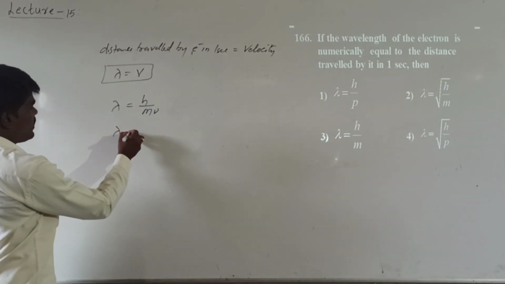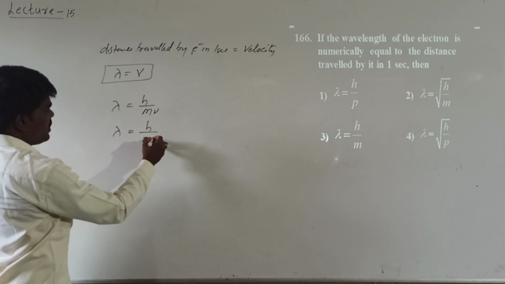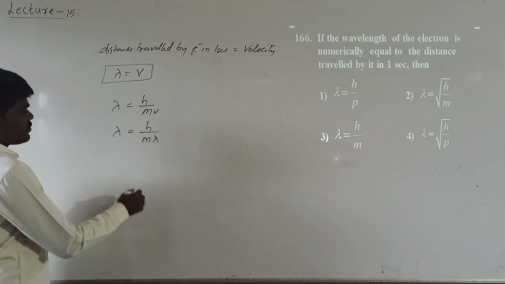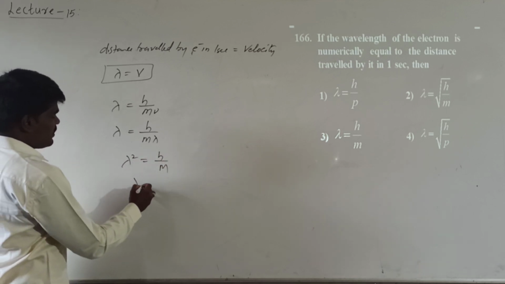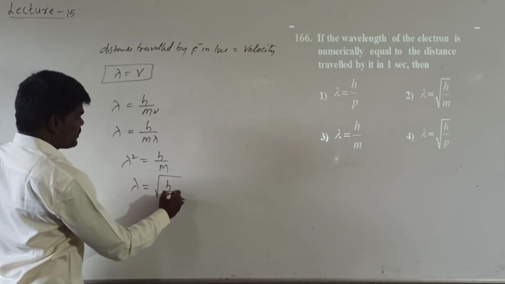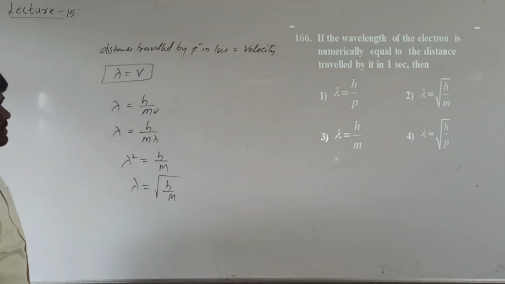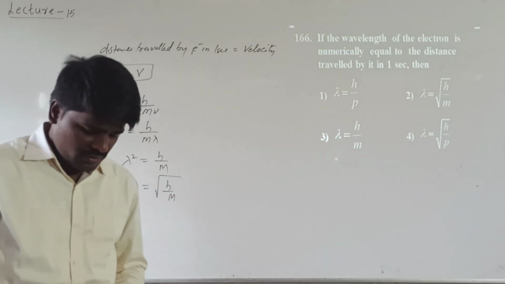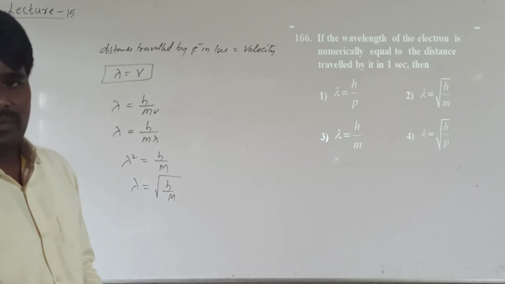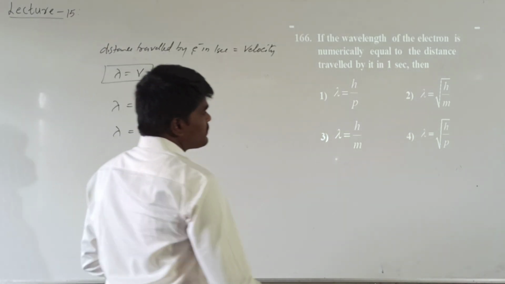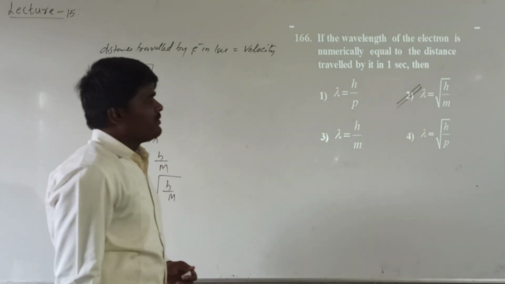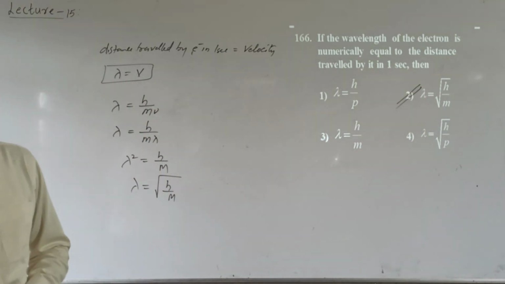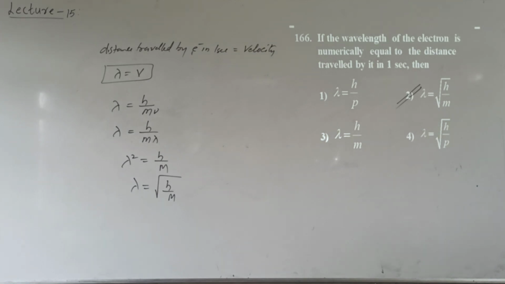So lambda will be equal to h by m lambda. From this, lambda square will be equal to h by m. From this, lambda will be equal to the root of h by m. So if the wavelength becomes equal to the velocity, lambda will be equal to the root of h by m. Is that clear?